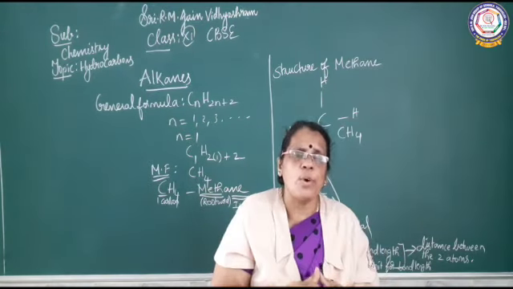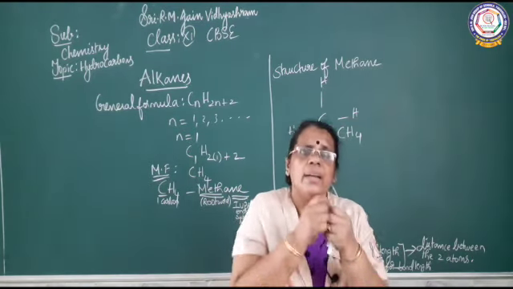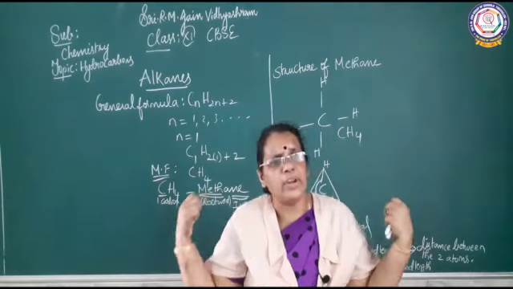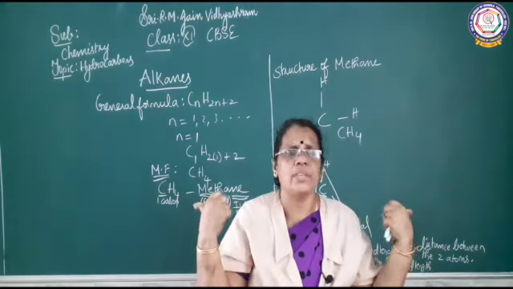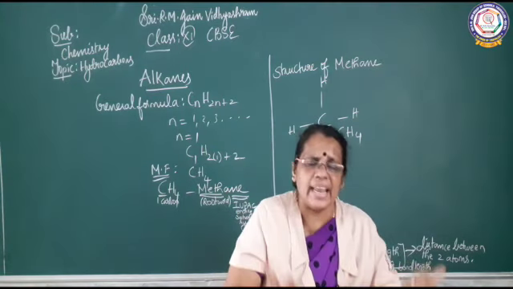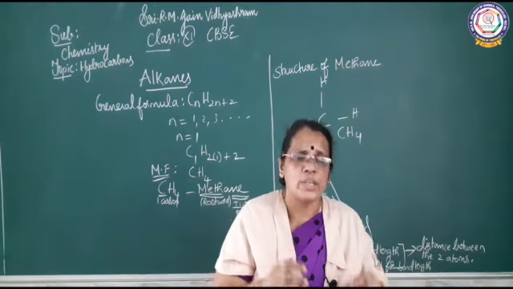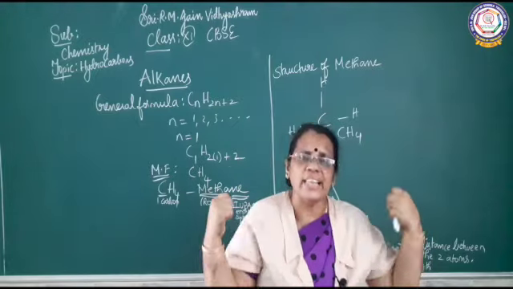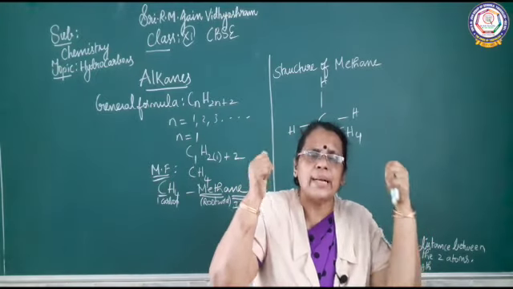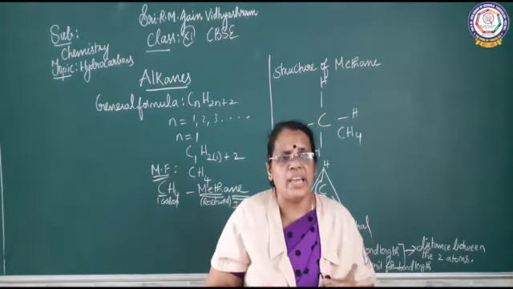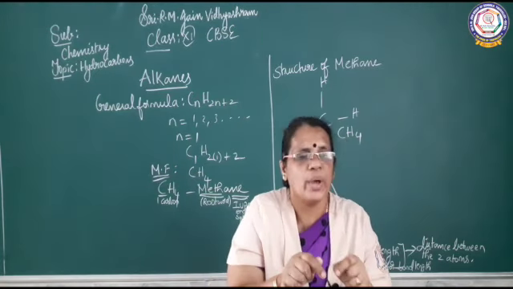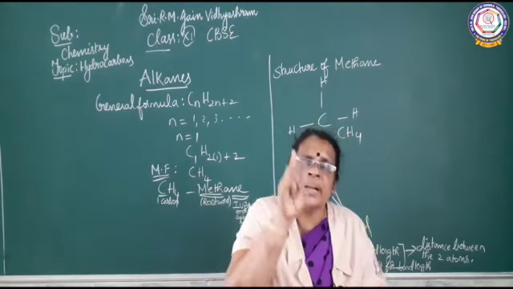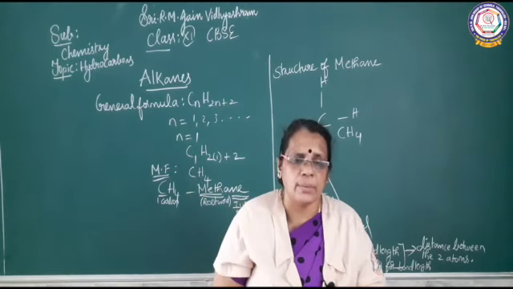The HCH bond angle is 109 degrees, and the CH and CC bond lengths are 119 and 154 picometer respectively. This is one of the important members of the alkane family. The starter of the alkane family is methane, which has one carbon surrounded by four hydrogen atoms.